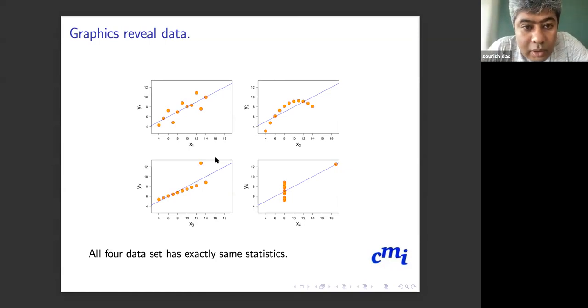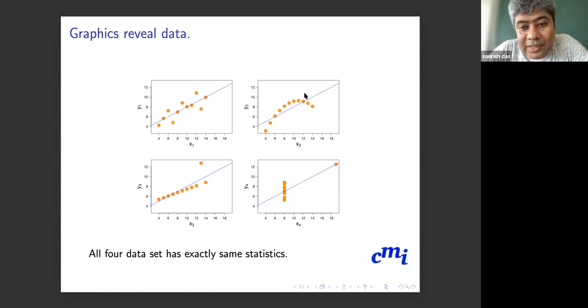And this is an interesting data set in a sense that if you calculate, these have exactly the same number of points, about 10 points are there, and the correlation coefficient of all these three is exactly the same.